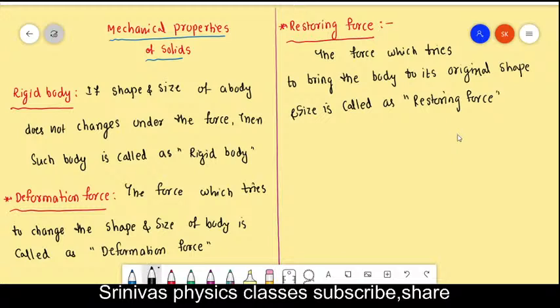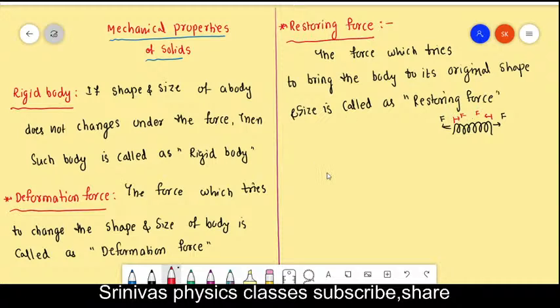Look here. For example, if this is a spring and you apply force this side, the force which tries to deform a body is called the deformation force. But some force is generated inside the spring, and it will try to bring the body to its original shape and size. That force is called the restoring force.